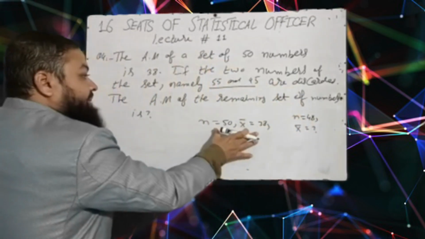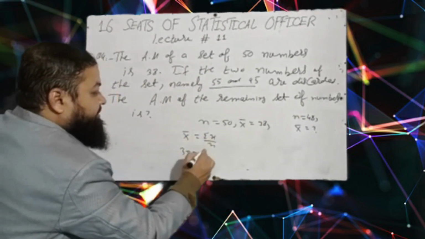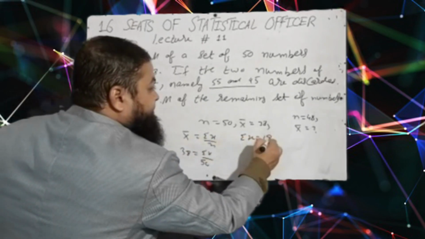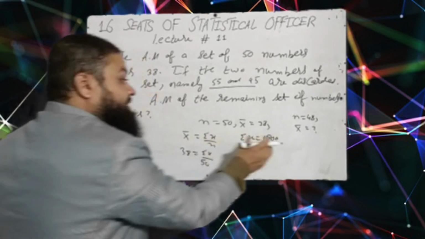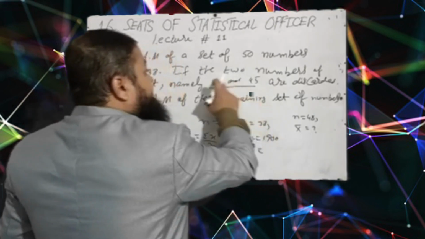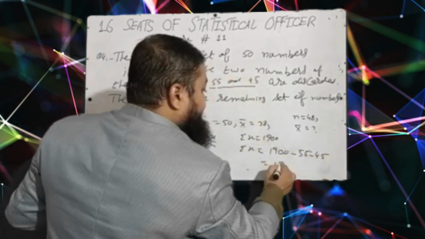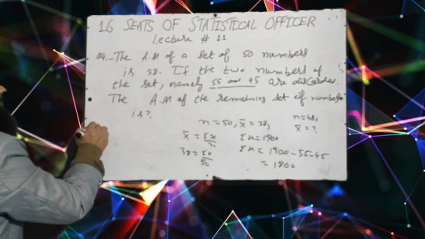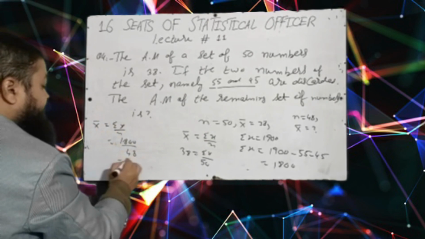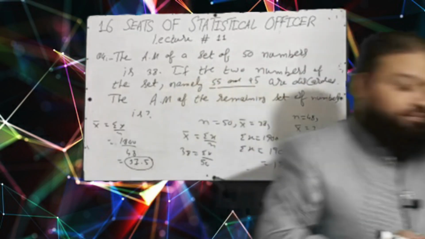A very important question. I will take the help of these two. X bar is summation x over n. Mean is given, 38 is equal to summation x over 50. Multiply these two and the answer will be 1900. Now two numbers are discarded from this sum. The sum of 50 numbers is 1900. I will have to subtract these two numbers from this much, and that will be 1800. Now the new mean of the 48 numbers will be summation x over n, 1800 over 48, 37.5, which will be the correct answer in the exam. A very important question.